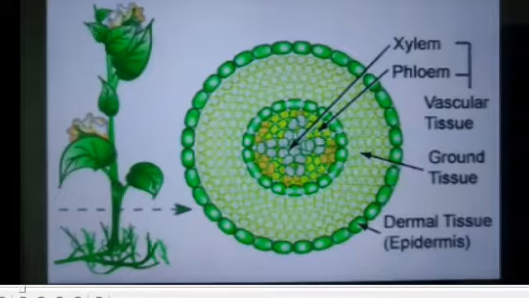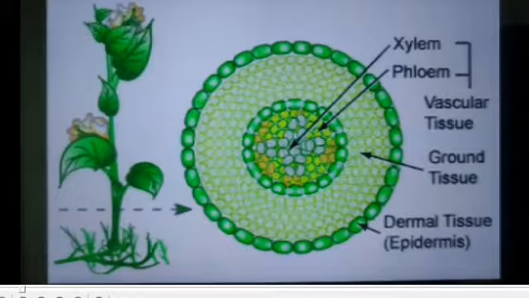The functions of the epidermal tissue system are protection of the plant body, absorption of water in the roots, and gaseous exchange, that is, carbon dioxide and oxygen exchange during photosynthesis and respiration. It is also involved in transpiration in shoots.